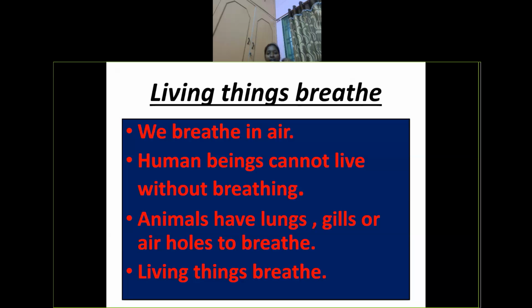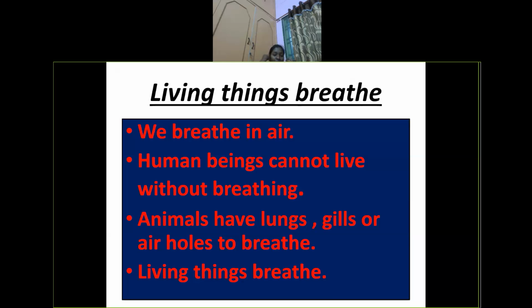Animals have lungs, gills, or air holes to breathe. So depending on the living thing, it has an organ to live. For example, a frog can live on land by using lungs. But the same frog, when it is in the water, uses its moist skin to live. So anyhow, it's living. Likewise, all living beings need air to breathe. As human beings, animals all have organs to breathe.